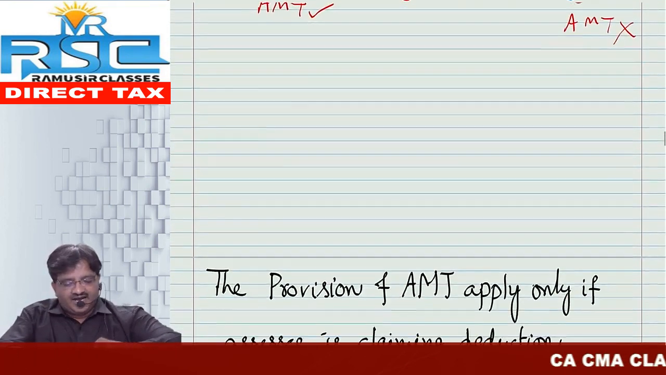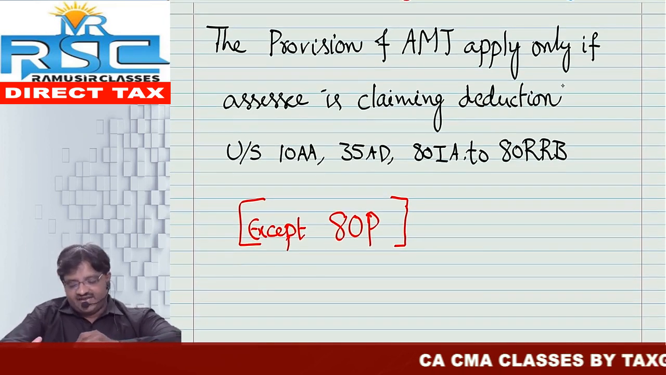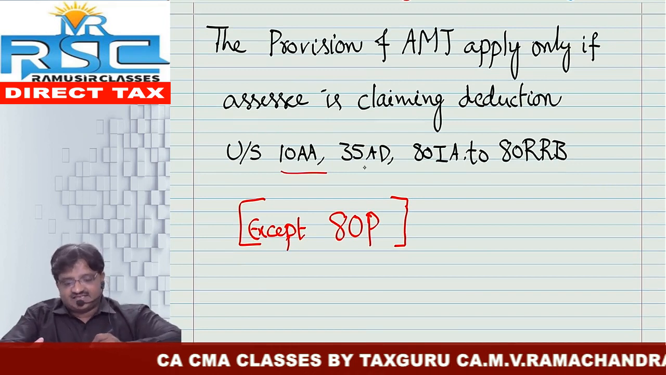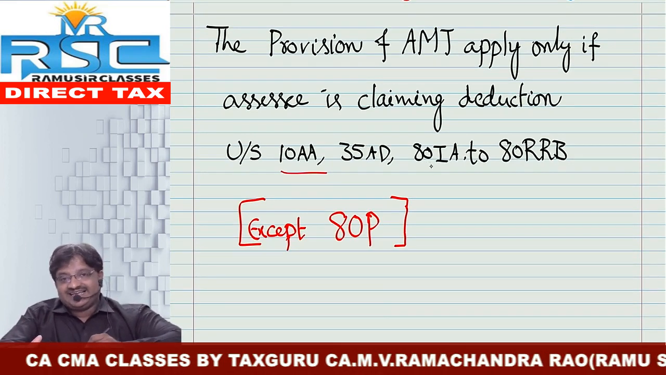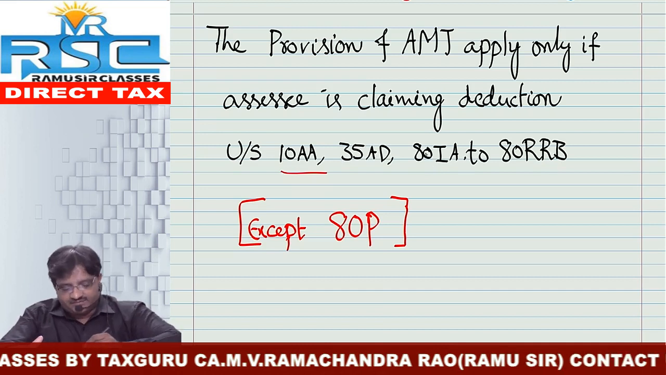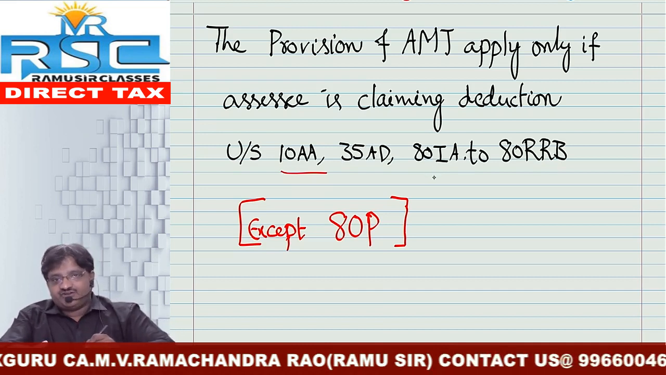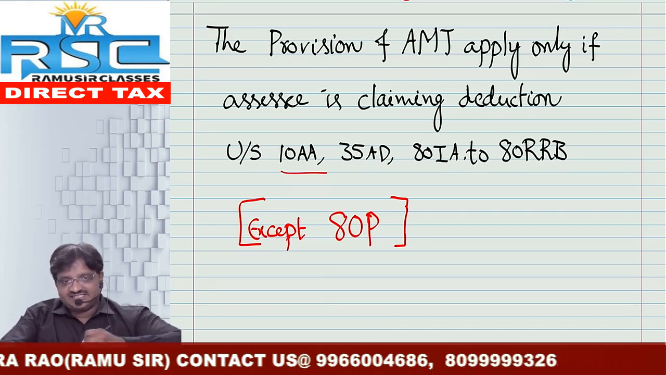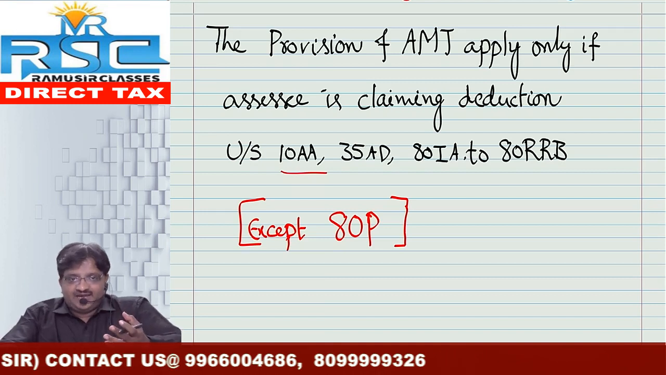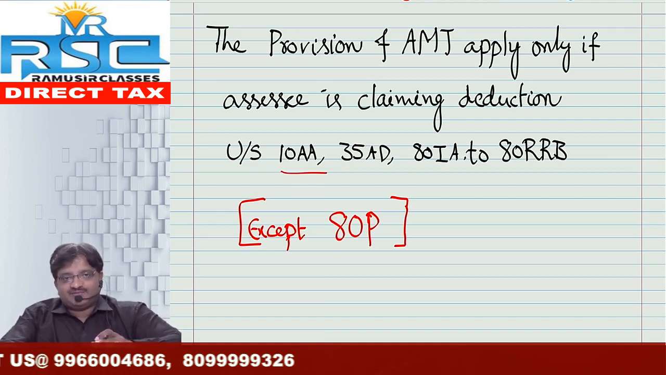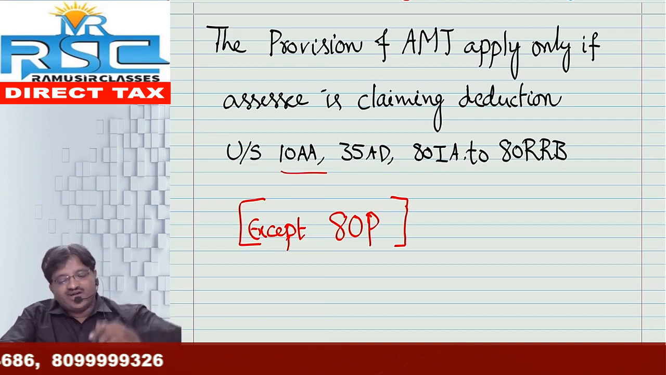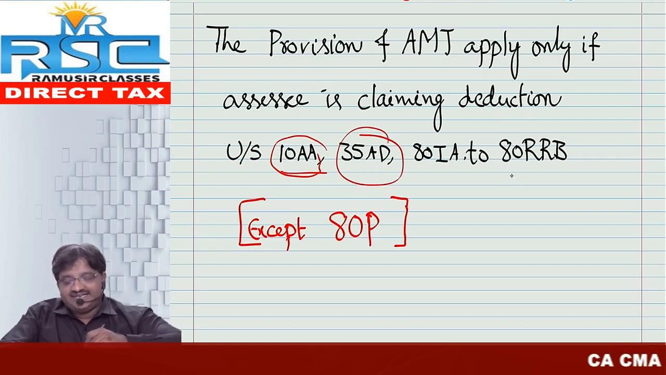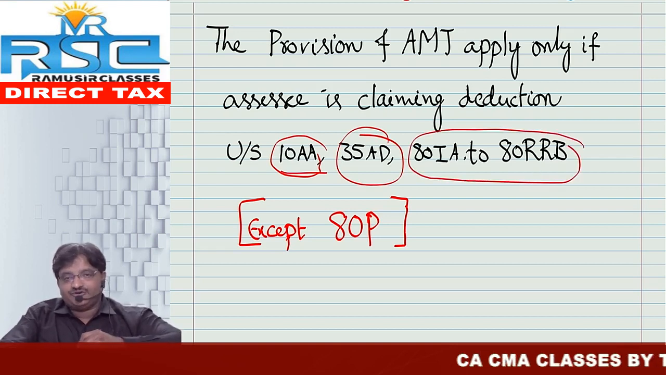Okay, chalo. And the next one is as follows: the provisions of AMT are applicable only if the assessee has claimed deduction under section 10AA as well as 35AD and deduction under section 80IA to RRB. That means income-based deductions, if you have claimed, then only it is applicable. Some assessees have not claimed any of these deductions. In this case, there is no concept of AMT. So provisions of AMT are applicable to non-corporate assessees who have claimed deduction under section 10AA, if not 35AD, if not 80H to TT or else 80IA to RRB, either way.